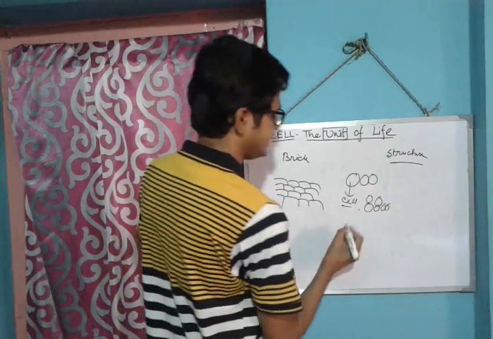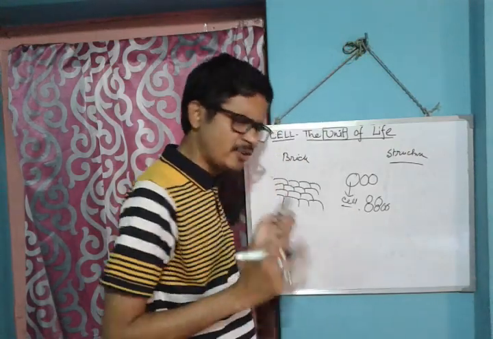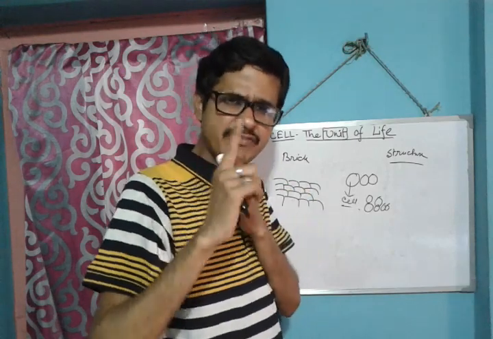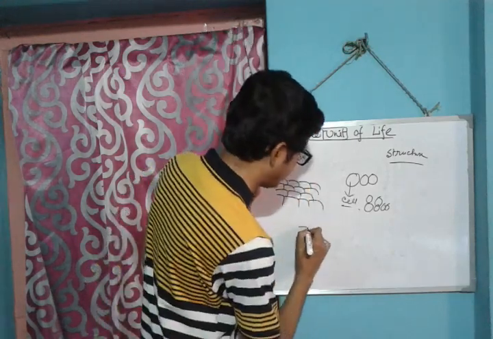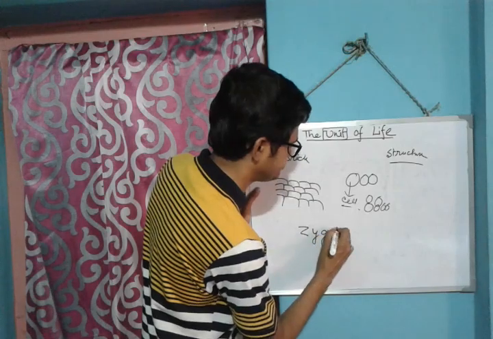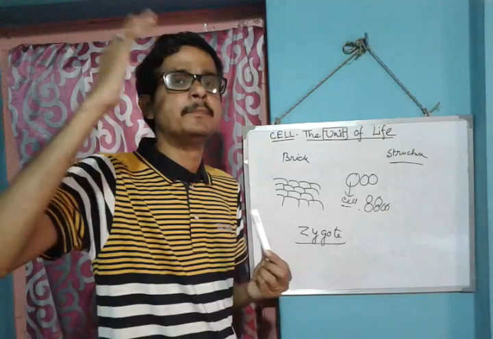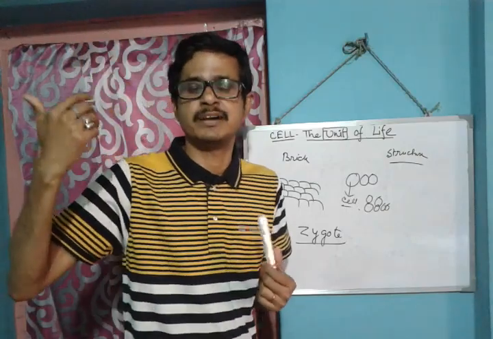Like that, all living organisms start from a single cell, and that cell is known as the zygote. With the help of the zygote, the multicellular organisms are made.